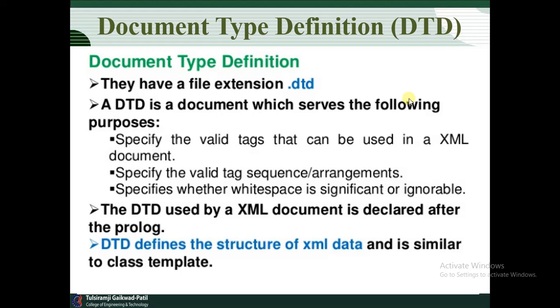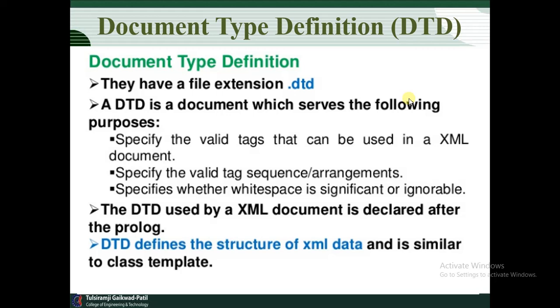Document types of DTD: if we create a DTD, the DTD has two types. The first is called the internal DTD and the second is called the external DTD. Whenever we create a DTD, the file extension is .dtd. For example, if xyz is the file name, then that file is stored with the .dtd extension. That is very important related to DTD.